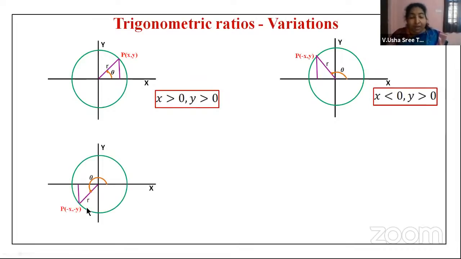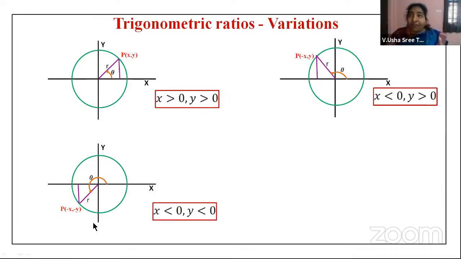And the next one, we are taking a point in the third quadrant. Right. So in the third quadrant, both x and y are negative. Both are negative. Right, children? So that means adjacent is negative, and opposite is also negative. Now, what about the hypotenuse? Hypotenuse is the square root of opposite square plus adjacent square. When you take that, r will automatically become a positive value, right?